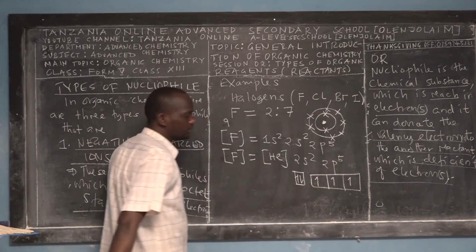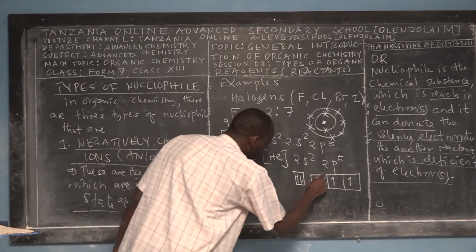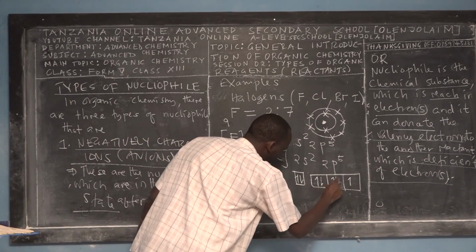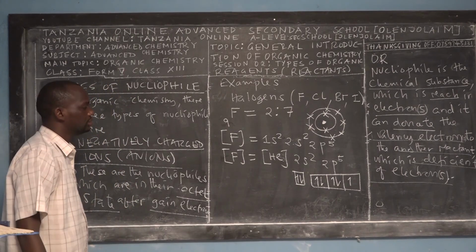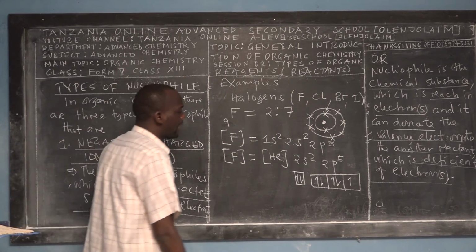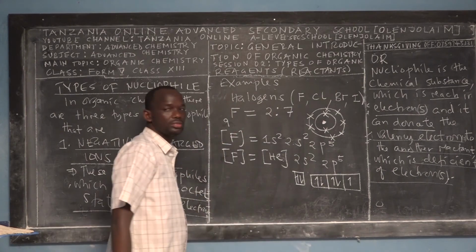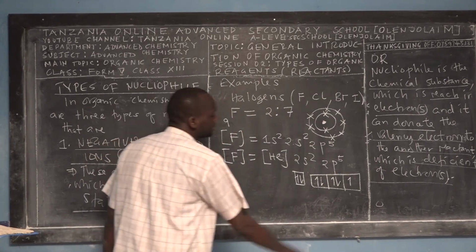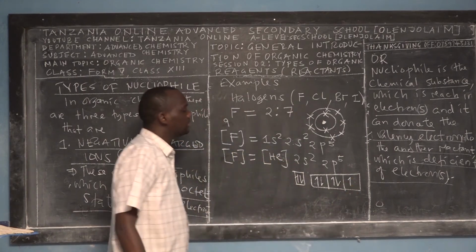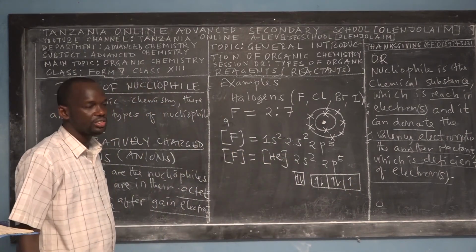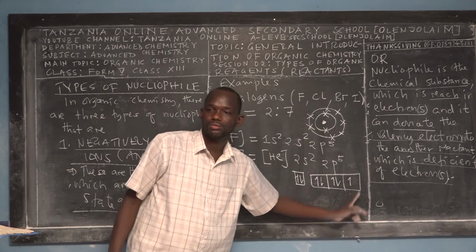Here we have 5, right? So we begin pairing from this orbital and this one. So we have 1 unpaired electron. This is the only orbital which is not in octet state, which is missing 1 electron, right?